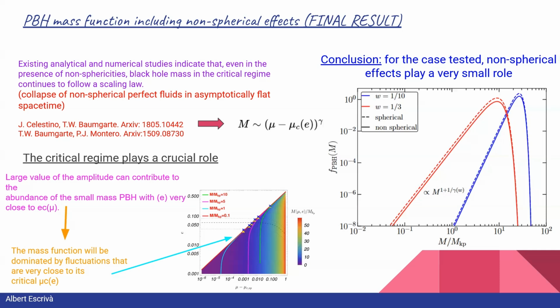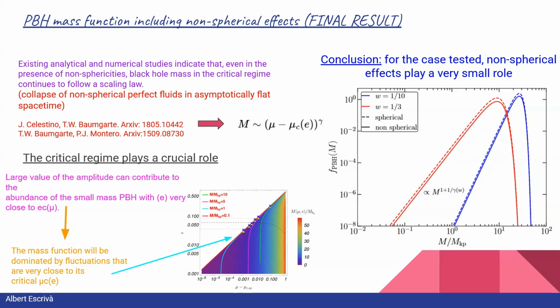And actually, this plays a crucial role, because you can see in the bottom panel the behavior of the PBH mass in terms of the ellipticity, but also the amplitude mu. So now, in comparison with the spherical case, we have a region where we cannot form PBHs, so we have zero mass, and this corresponds to cases where the ellipticity is sufficiently large to prevent black holes from forming.